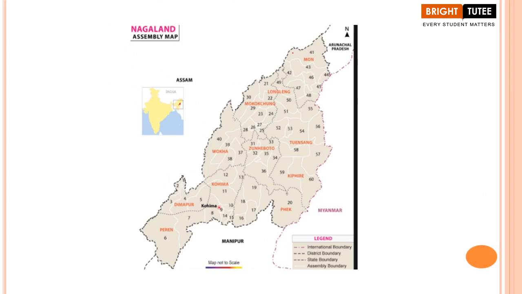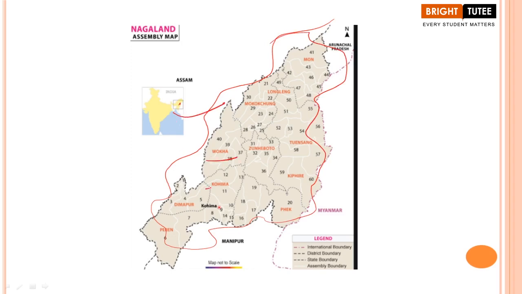And this is an enlarged view of the Nagaland assembly map to understand the constituencies, the division of constituencies in your state, Nagaland. As you can see, Wokha, Kohima, Dimapur and all these other constituencies are there.